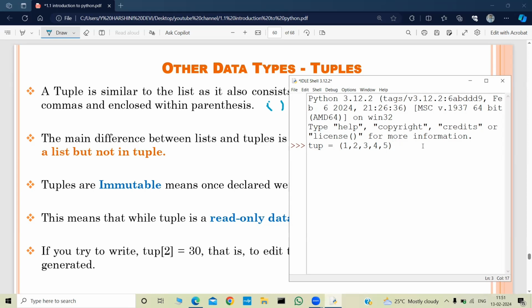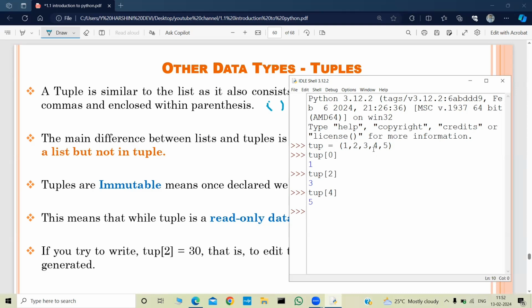So similar to the list, we can also perform indexing on the tuple. The element 1 will hold an index of 0, 2 will hold an index of 1, 3 will hold an index of 2, the element 4 will hold an index of 3, and 5 will hold an index of 4. Let us access the elements of the tuple. Tuple of 0 will be 1. Tuple of 2 will be 3. And tuple of 4 will be 5.